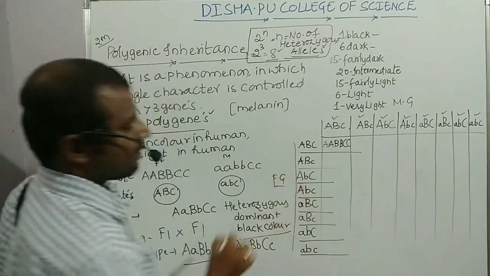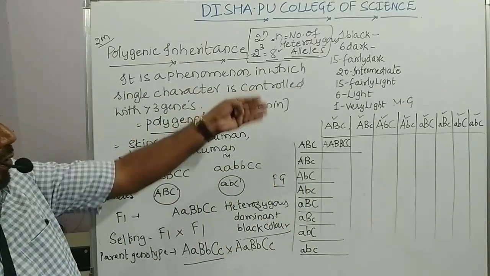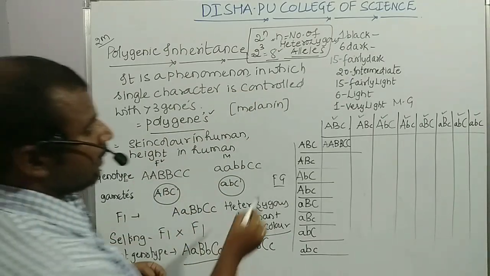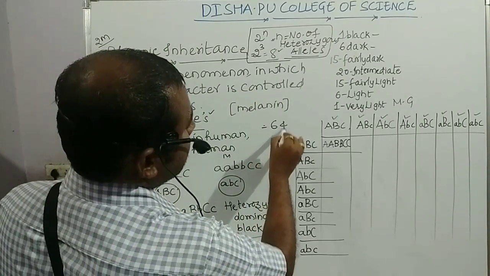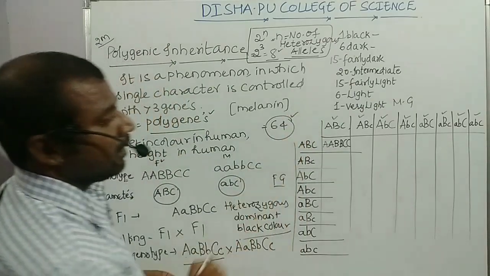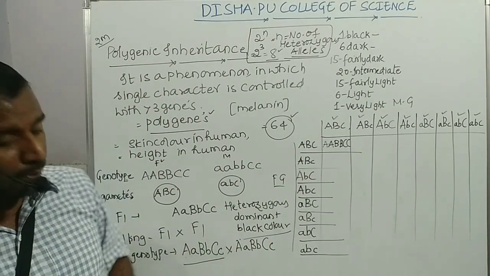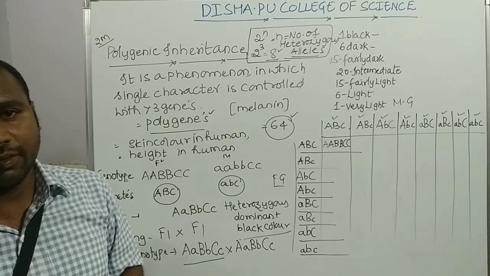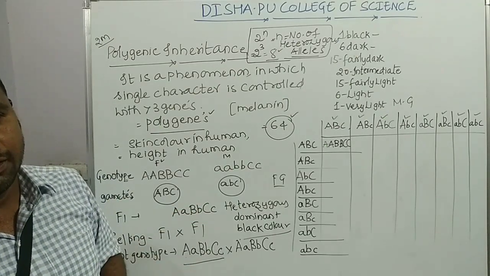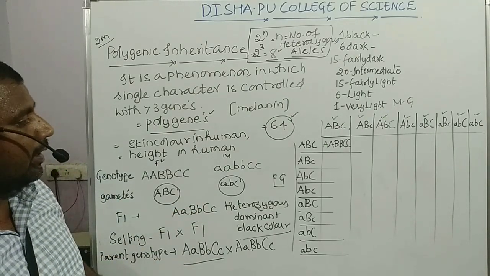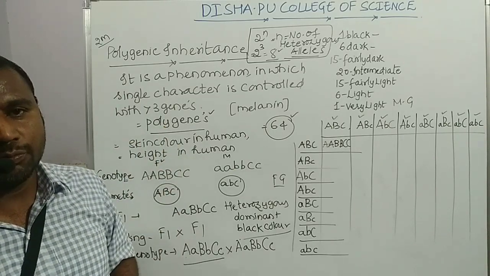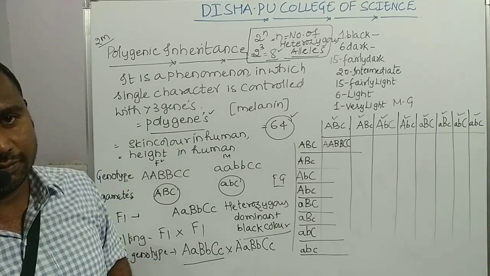The female gametes. Now you make a cross, then you can see the total number of individuals obtained in the F2 generation. I am telling you the probability. Suppose these individuals undergo the crossing, clear? So definitely only 64 possible genotypes will occur.